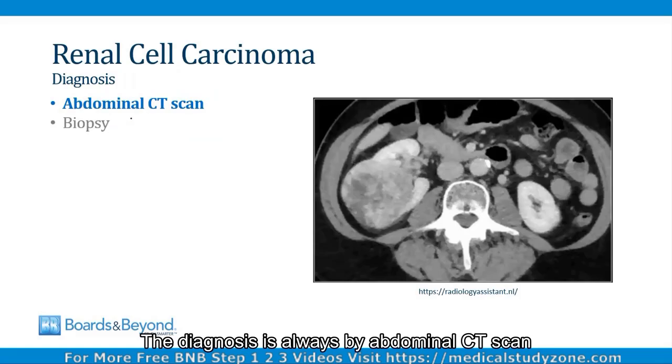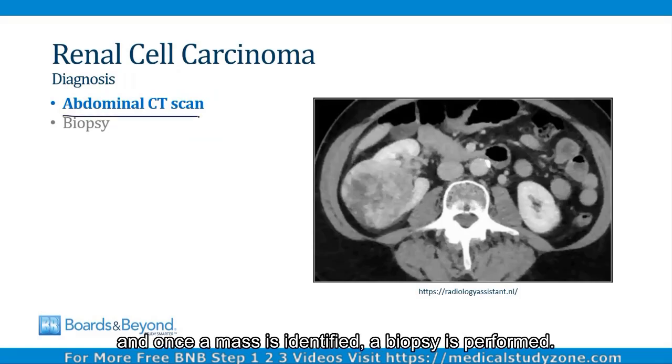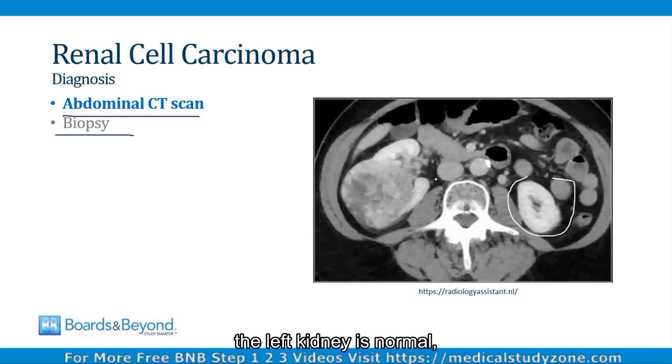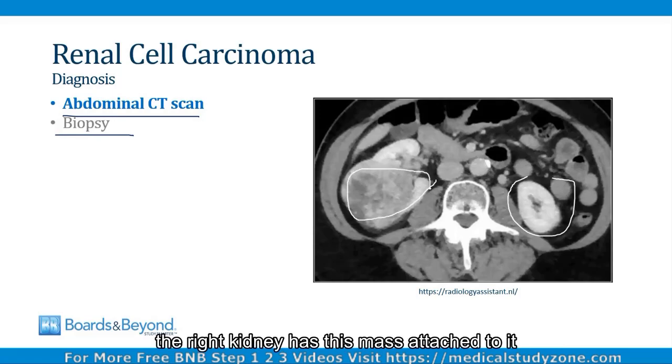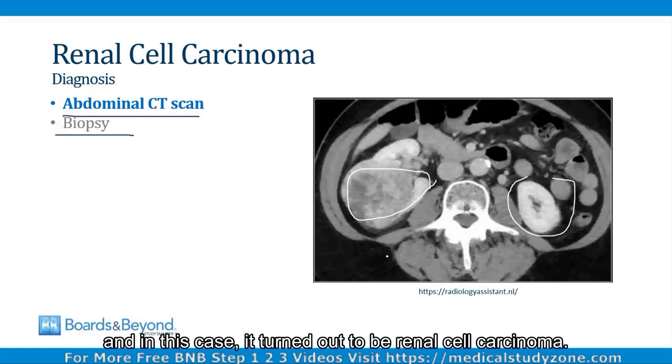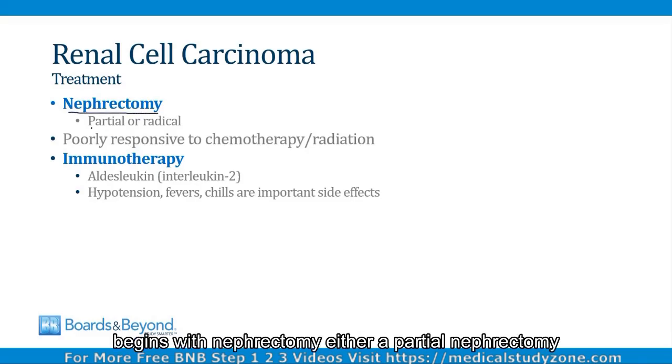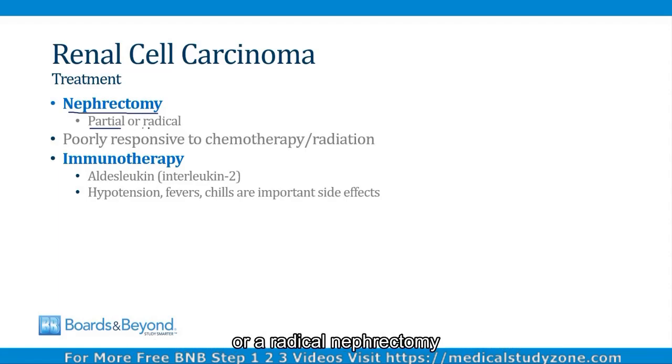The diagnosis is always by abdominal CT scan, and once a mass is identified, a biopsy is performed. If you look at this CAT scan on the screen, the left kidney is normal, the right kidney has this mass attached to it, and that's evidence of a cancer, and in this case it turned out to be renal cell carcinoma. The treatment of renal cell carcinoma begins with nephrectomy, either a partial nephrectomy or a radical nephrectomy, meaning removal of the entire kidney as well as some of the surrounding tissue.